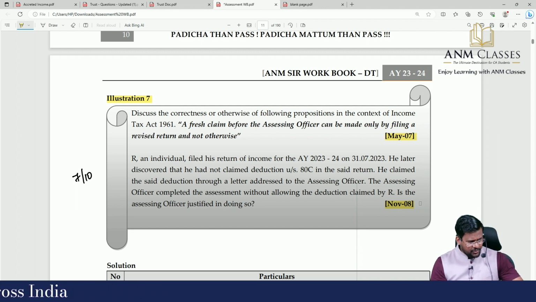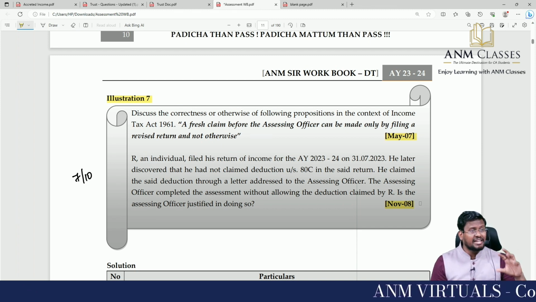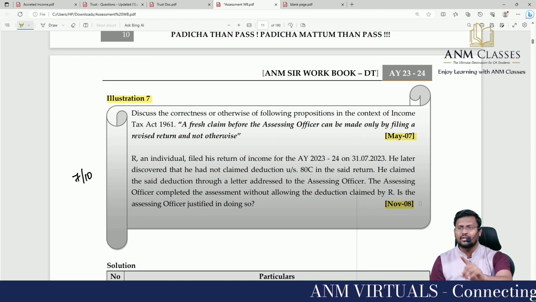But the same issue is there before CIT appeal, ITAT, High Court, Supreme Court. You can claim additional things even without filing the return of income.